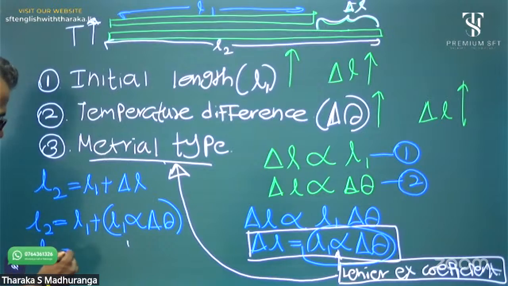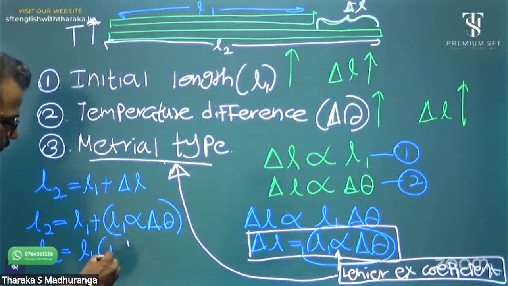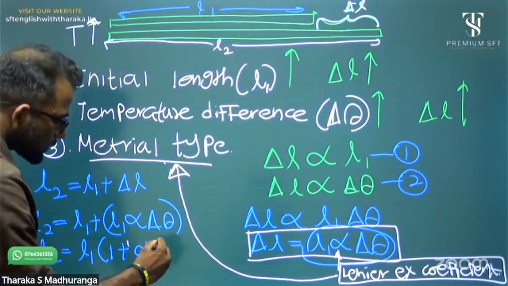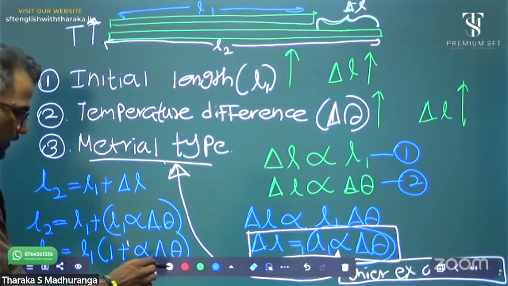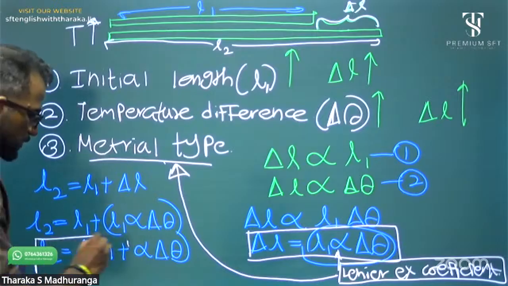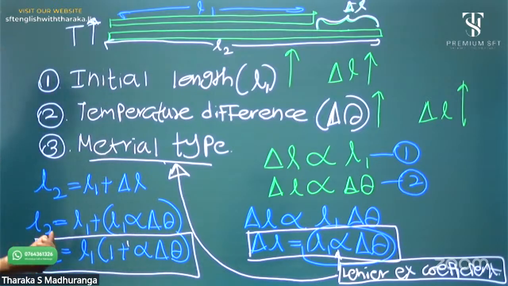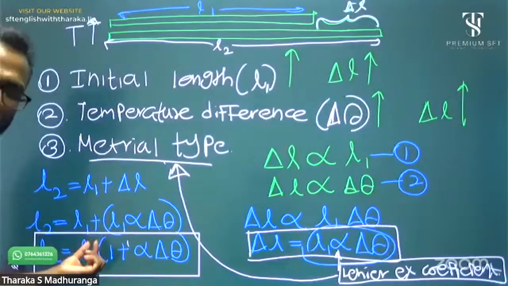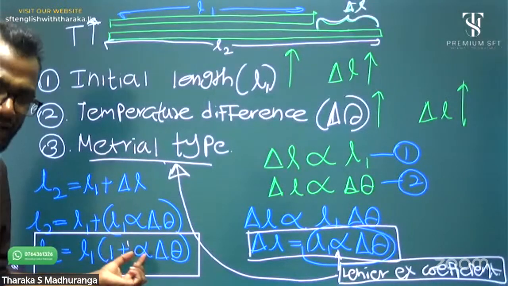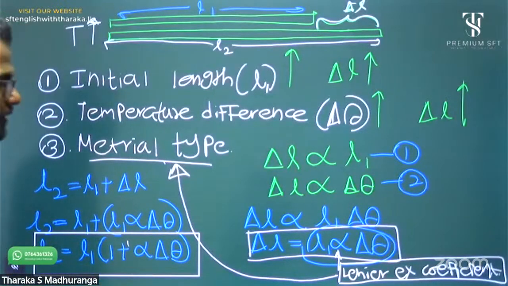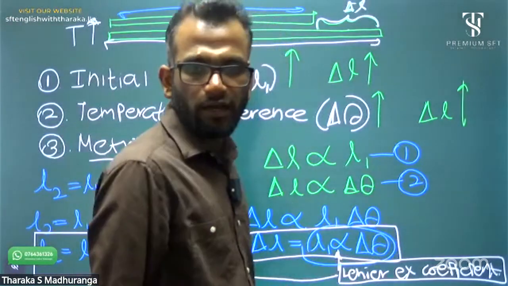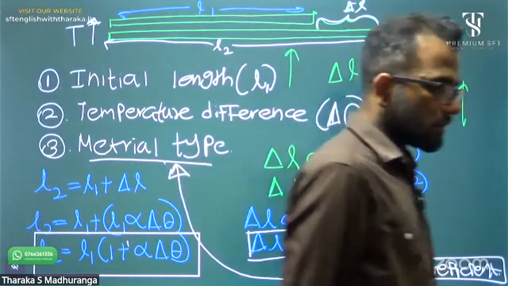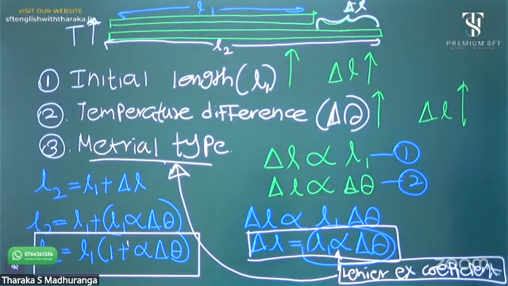L2 equals L1 times (1 plus alpha delta theta). Remember the equation of linear expansion: you can directly calculate the final length. L2 equals L1 into (1 plus alpha delta theta). The delta L equation, the increasing length equation, is L1 alpha delta theta.